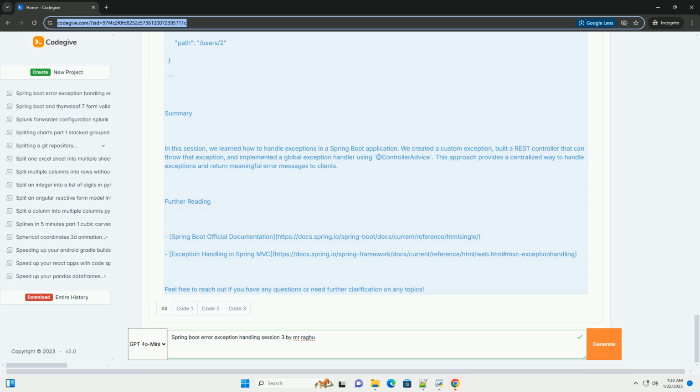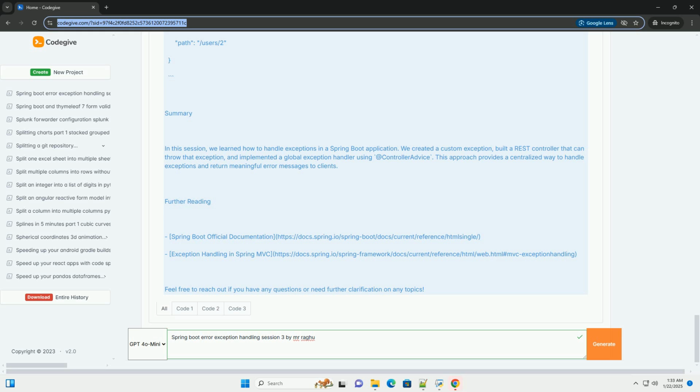Step-by-step tutorial. Step 1. Create a Spring Boot application. You can create a new Spring Boot application using Spring Initializr at https://start.spring.io, with the following dependencies: Spring Web, and Spring Boot Dev Tools, optional for development. Step 2. Define a custom exception. Create a custom exception class that extends RuntimeException.